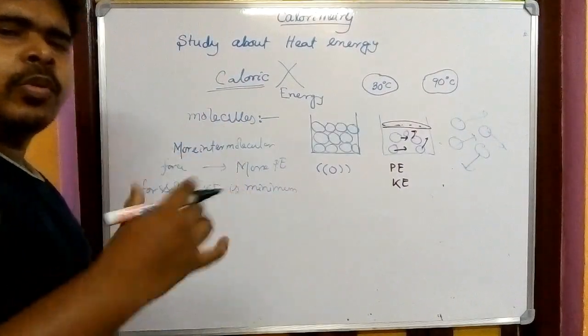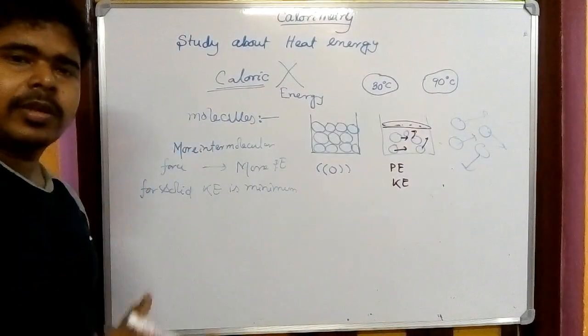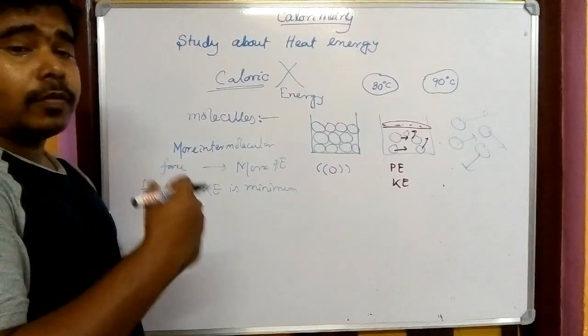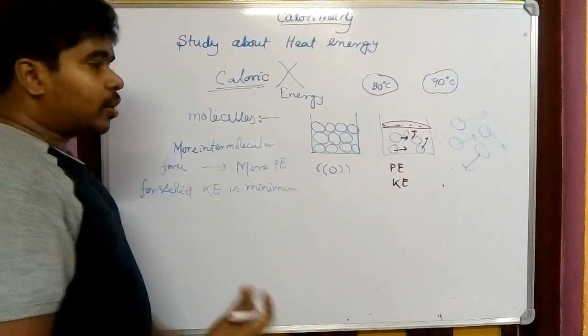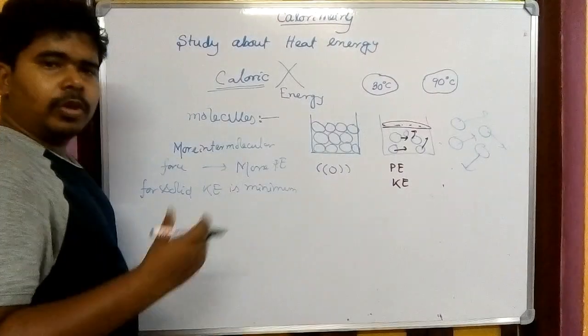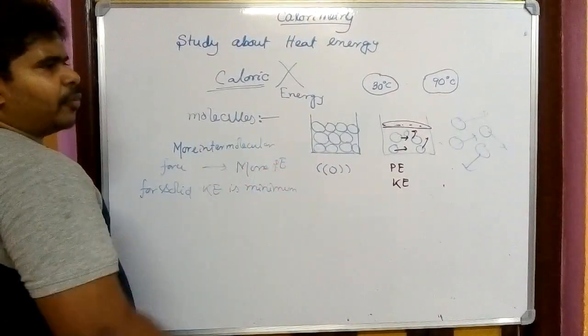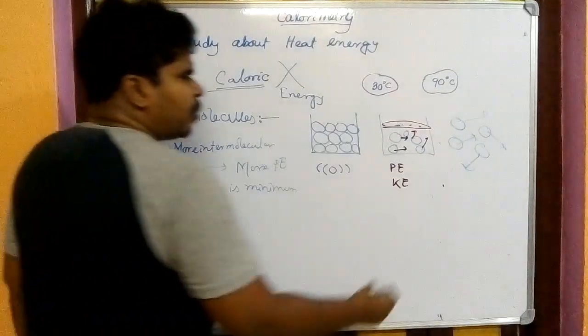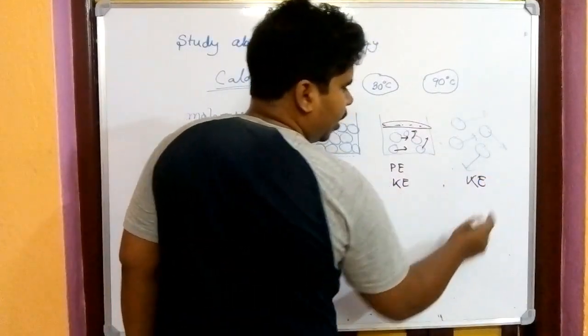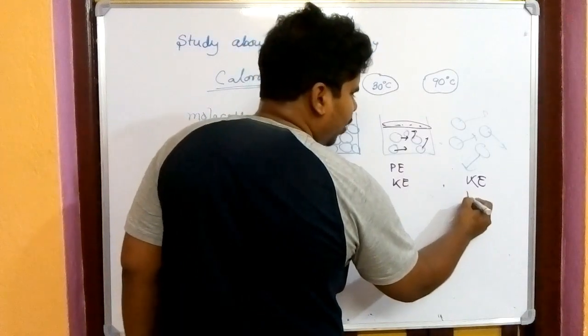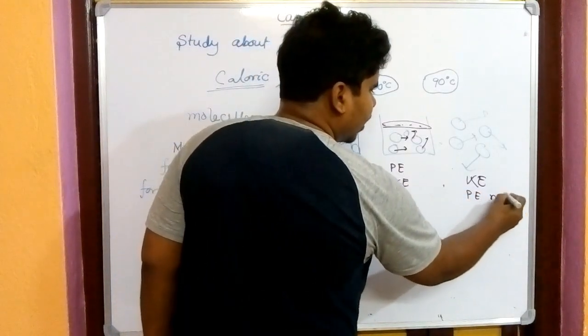I'm not saying they are equal, but potential energy is sustained due to the intermolecular force, and kinetic energy is also there as the particles are moving. We know that the energy possessed due to motion is kinetic energy. And for the case of gas, kinetic energy is maximum and potential energy is minimum, very minimum, we can say that.